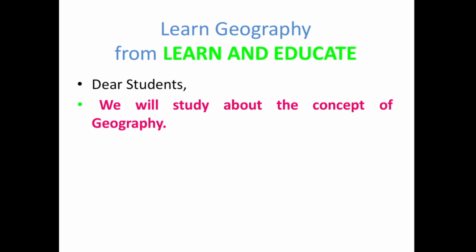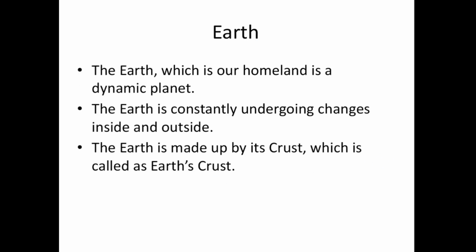in this series we will be studying geography, the earth, which is our homeland and consists of natural vegetation, land, water, air, plants and animals, which is its natural environment. We are familiar with the environment and the surroundings within which we exist. The earth, our homeland, is a dynamic planet. Continuous changes take place within the environment of the earth. The earth is constantly undergoing changes from the inside and the outside.